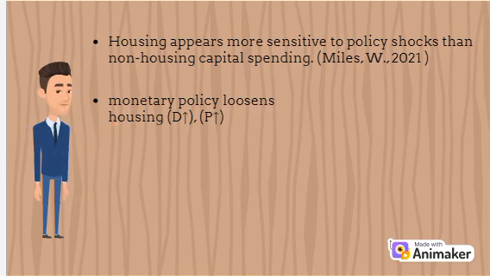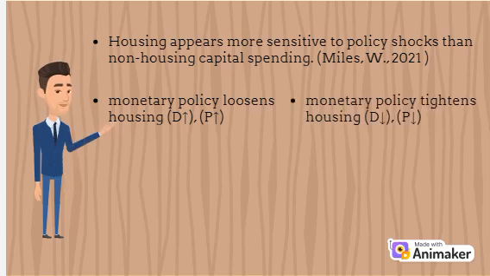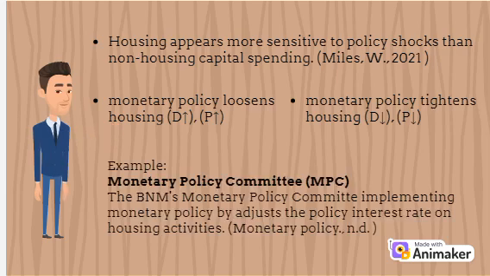When monetary policy loosens, housing demand increases, followed by an increase in house price. Otherwise, when monetary policy tightens, housing demand decreases and so does house price. Refer to monetary policy, BNM Monetary Policy Committee, MPC, implements monetary policy by adjusting the policy interest rate on housing activities.